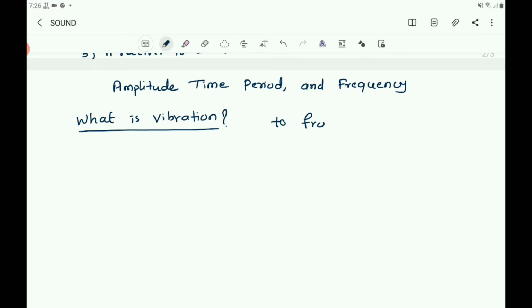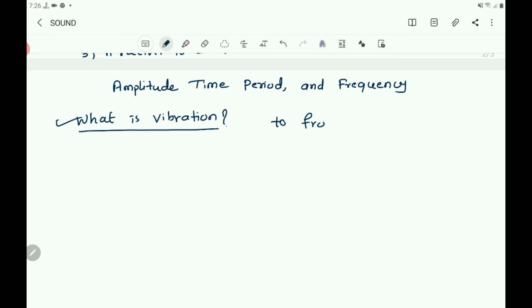And also you learnt about the oscillatory motion and the time period in your previous classes. Now you write, what is vibration? The to and fro motion of an object is known as vibration.